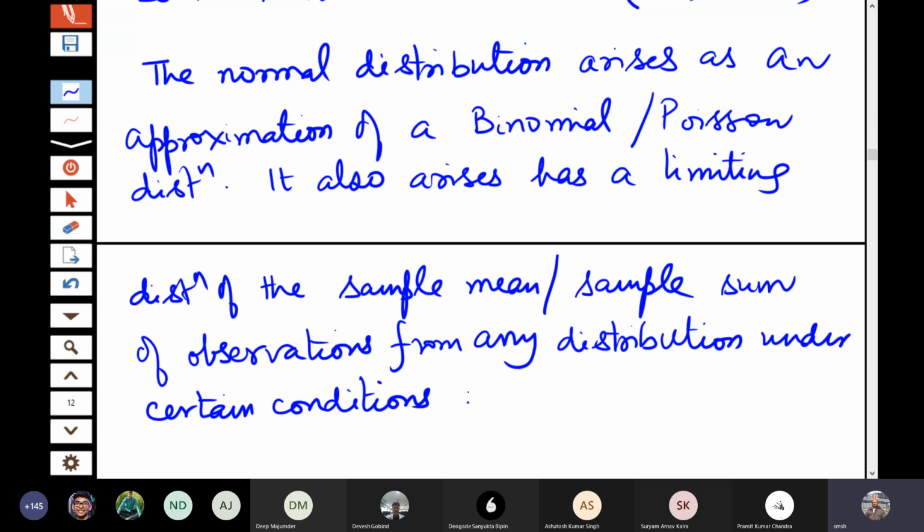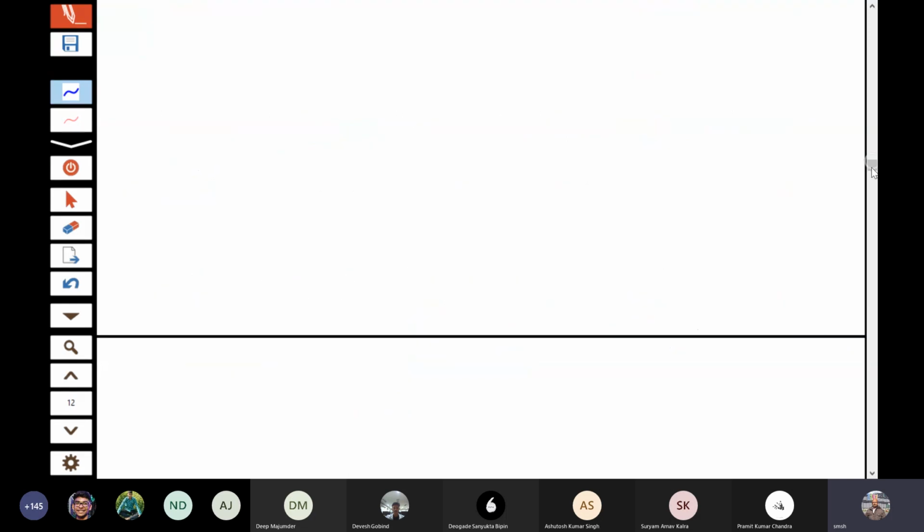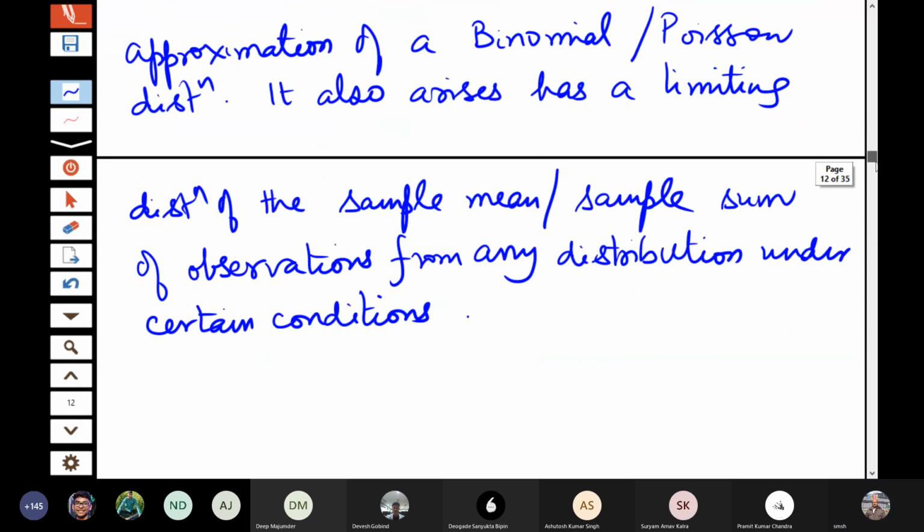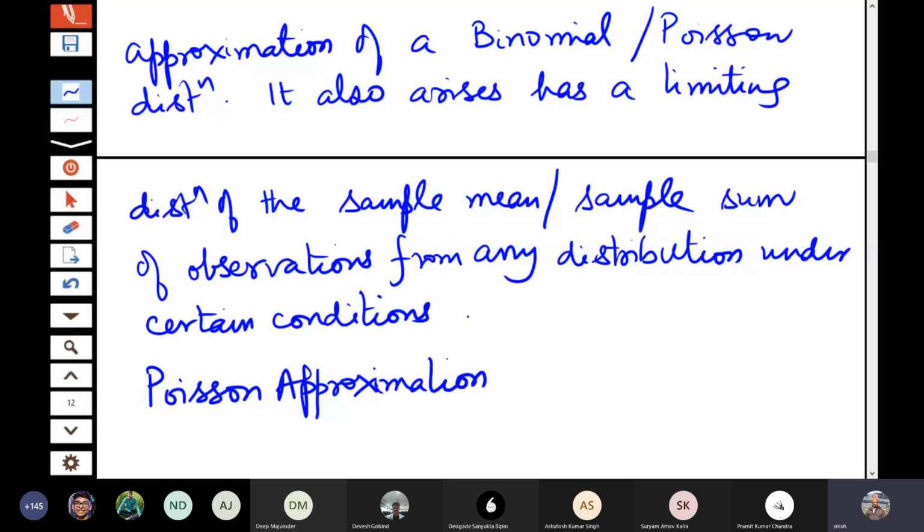So I will give you some of these basic results here. So first I consider Poisson approximation to normal.